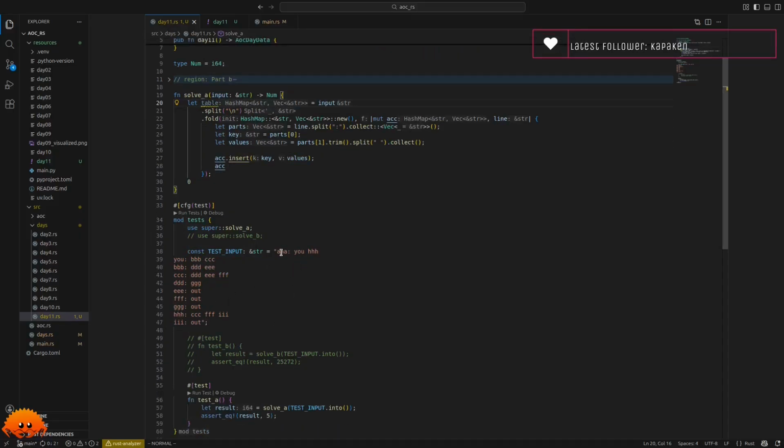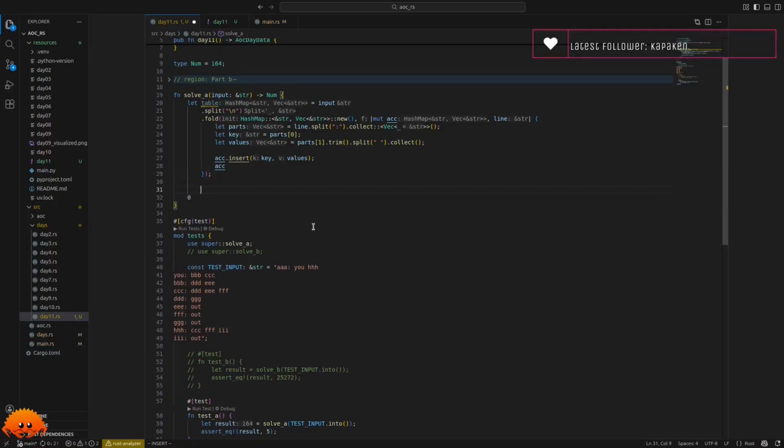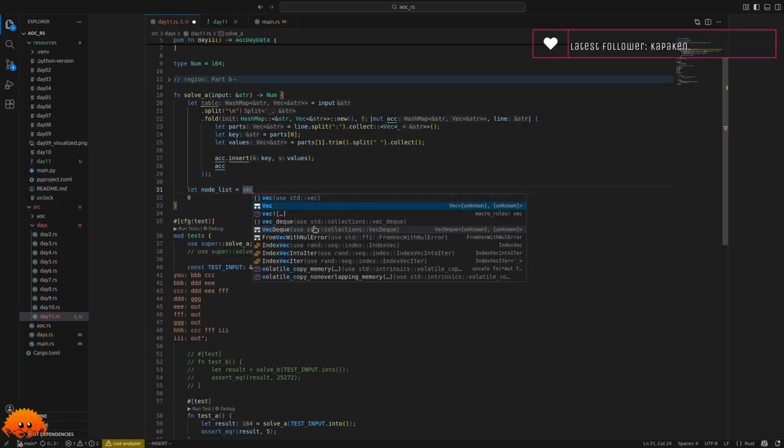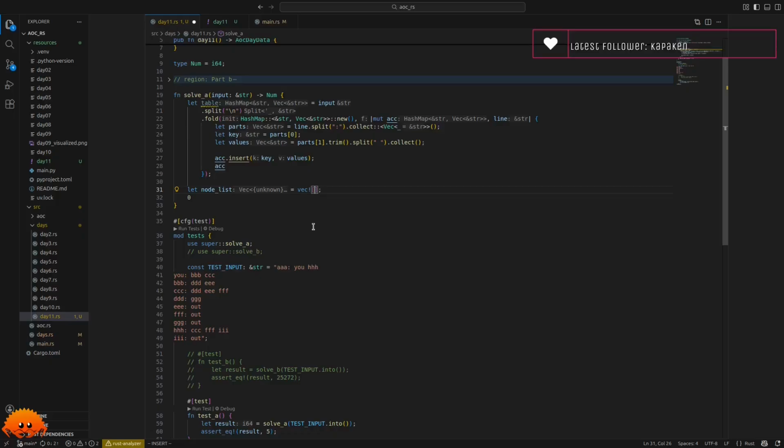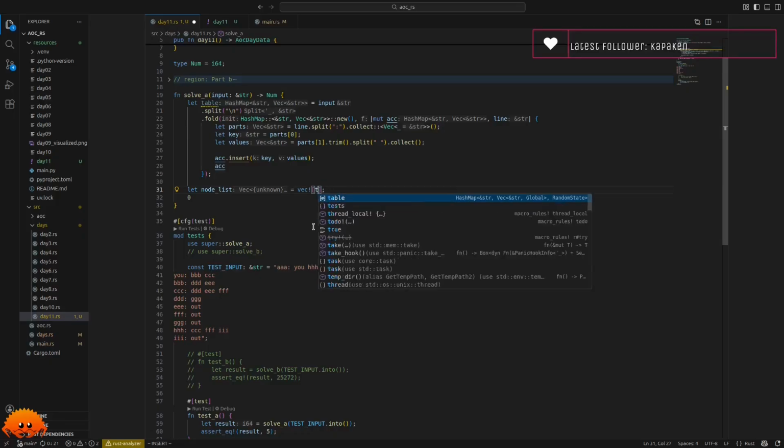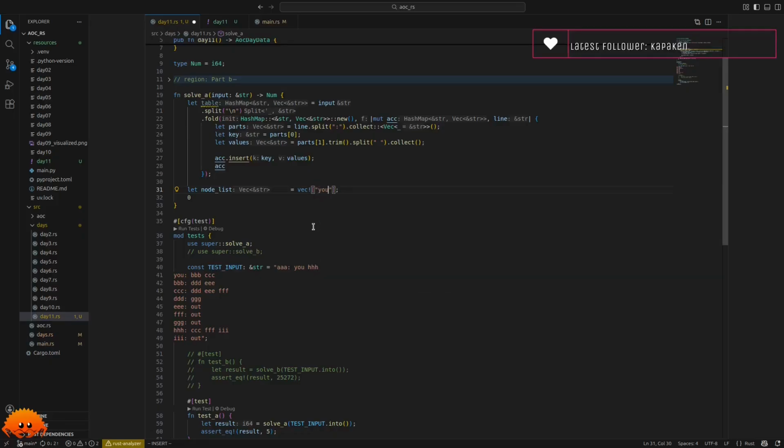So these keys are mapped onto lists of this. So that is exactly what we want. And now we start with our node list, or how should we name it? Let's name it node list for now. This would be a vec. Let's use the vec macro for construction. And then what we want to start with is u.